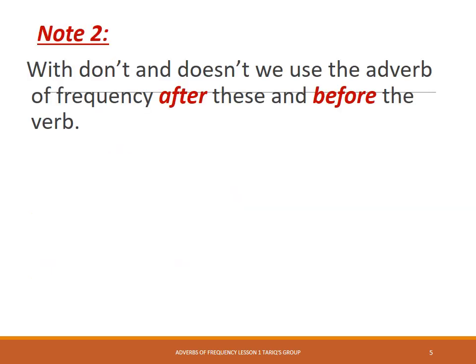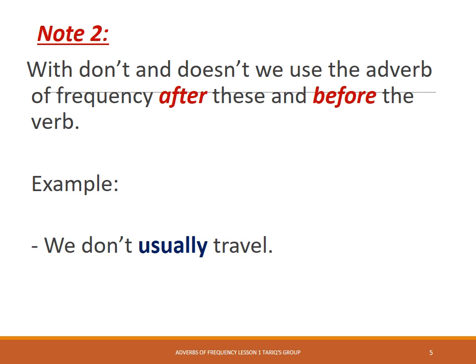Note 2, with don't and doesn't, we use the adverb of frequency after these and before the verb. So here are some examples. We don't usually travel. So we can see the word don't, we put the adverb of frequency usually after the word don't. She doesn't usually travel. So the word doesn't, we have the adverb of frequency after the word doesn't.